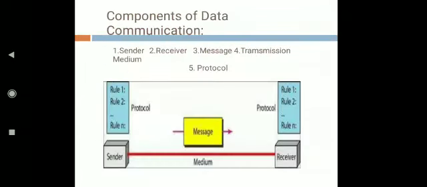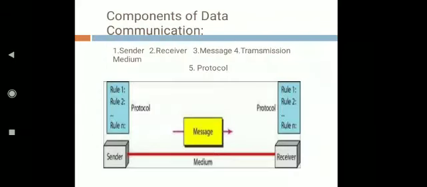So now the components of data communication. There are four, or you can say five, components of data communication. One is the sender, second is the receiver, third is the message, fourth is the transmission media, fifth is the protocol.